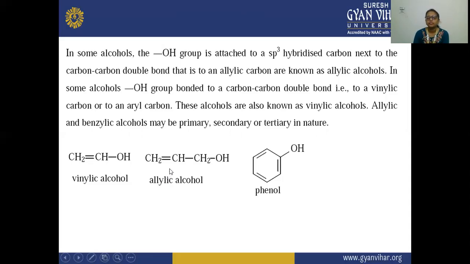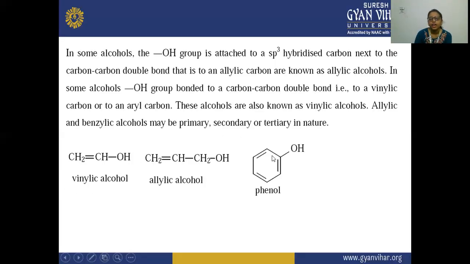But in some cases, in some alcohols, the OH group is directly attached to the sp2 hybridized carbon atom. You can say that it is directly attached to the carbon-carbon double bond, that is to a vinylic carbon or to an aryl carbon. So here you can see, if this OH is directly attached to this carbon-carbon double bond, this is your vinylic alcohol.